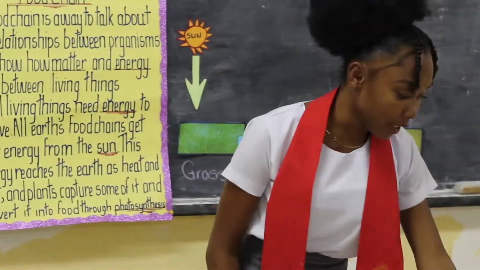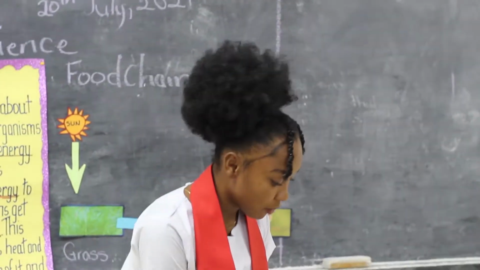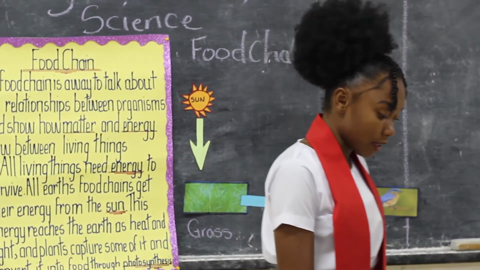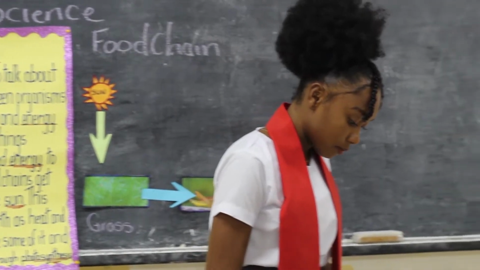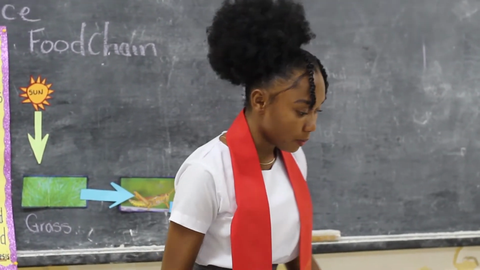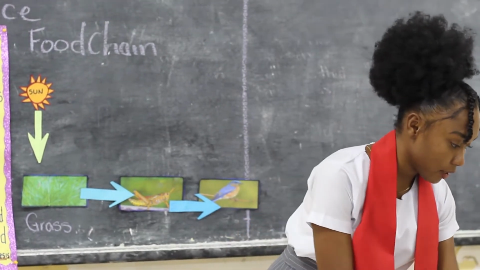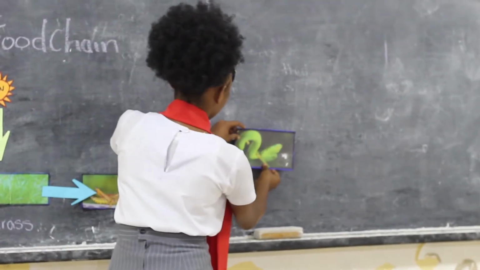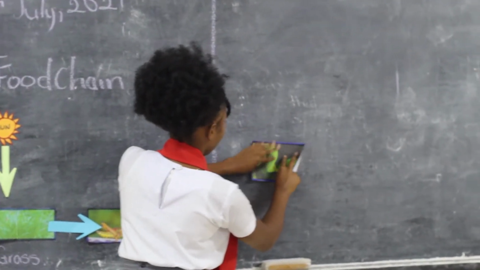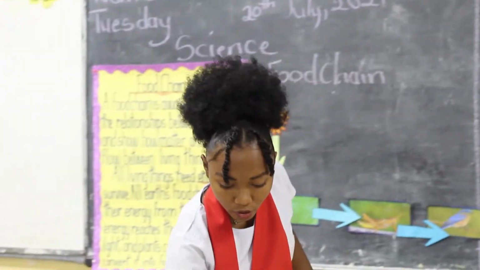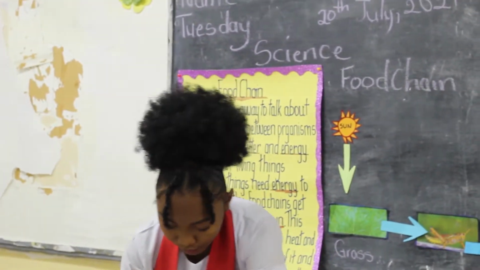Next one. What ate the bluebird? Can anybody remember? Very good, Abigail. Abigail is saying that the snake ate the bluebird. Very good. So we're going to put the snake here. Now we have to show our arrow.